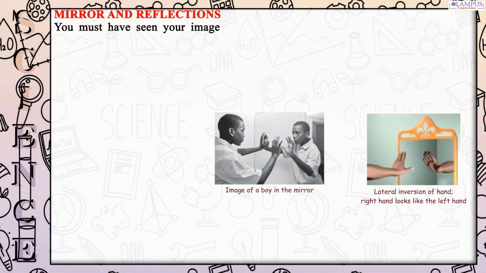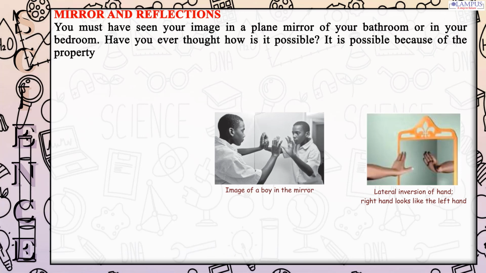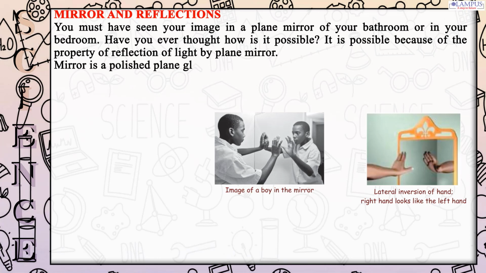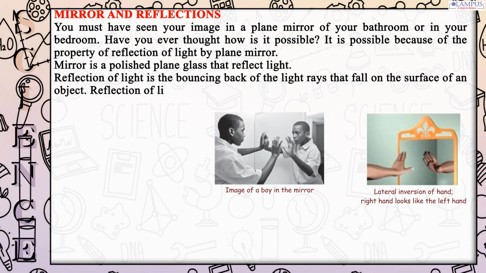A. Pinhole camera. B. Image in pinhole camera. Mirror and reflections. You must have seen your image in a plane mirror in your bathroom or bedroom. Have you ever thought how this is possible? It is possible because of the property of reflection of light by a plane mirror. A mirror is a polished plain glass that reflects light. Reflection of light is the bouncing back of the light rays that fall on the surface of an object. Reflection of light forms the image of an object.